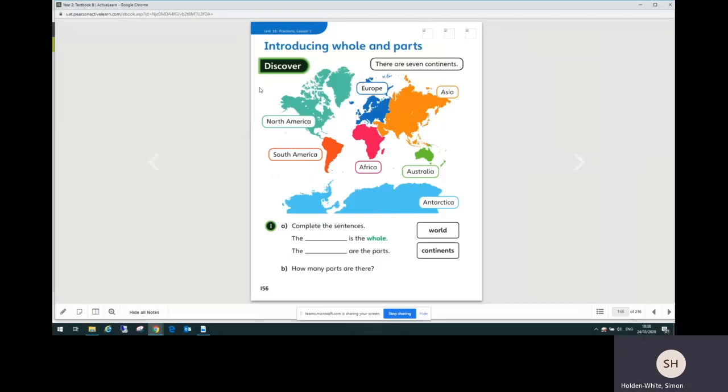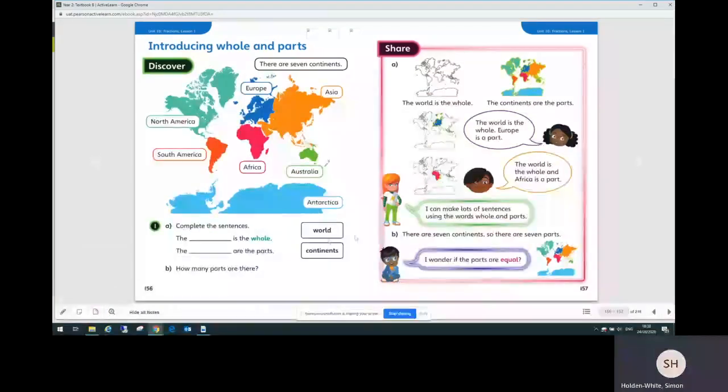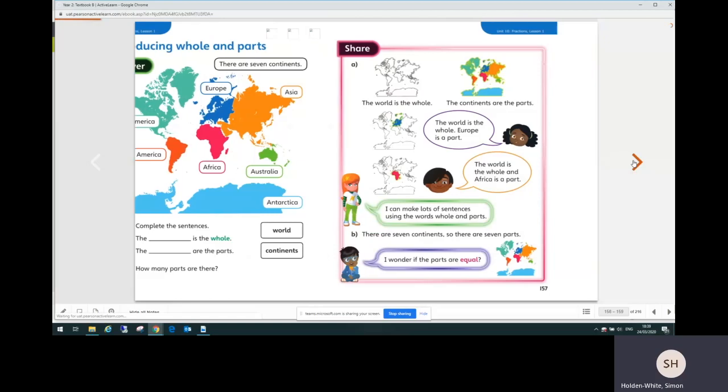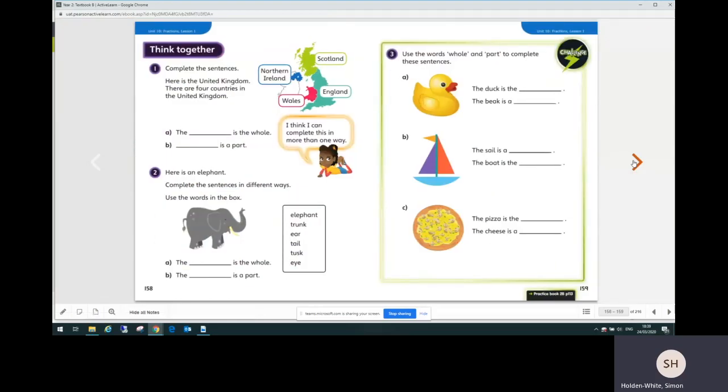children and parents can read through this together and have a go at the maths. And then when you've had a go at the questions, go back to the double page view, and there you can talk through the share page as well. Once you've had a go, you can discuss how you did those problems on the Discover page, and then work through those examples on the share page. And then on the next 2 pages after that, there are some questions in this Think Together section, which slowly get more difficult. So you can work through those and discuss those as parent and child.